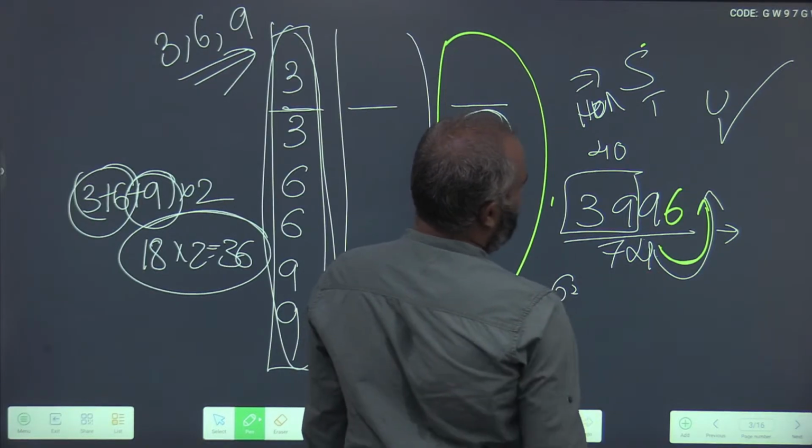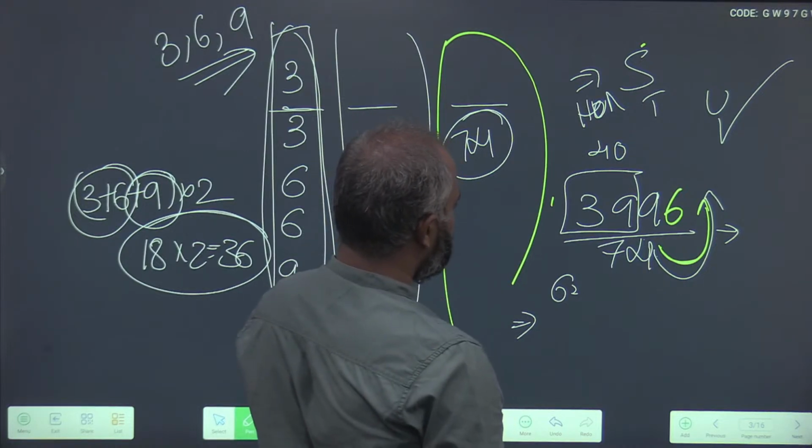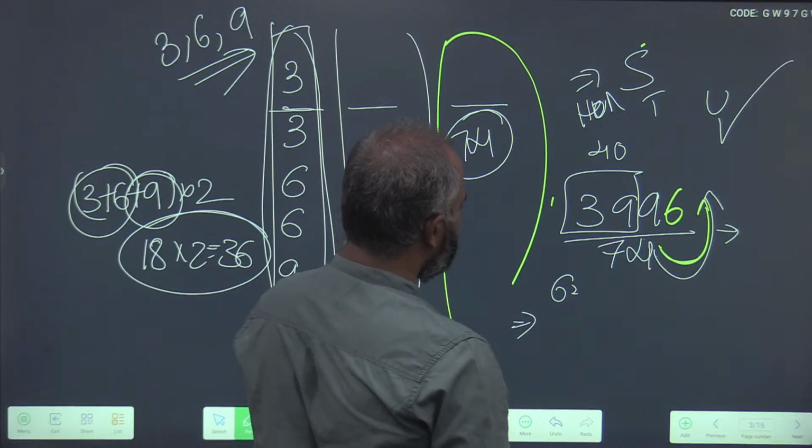So for 24, 4 threes are 12, 4 fours are 16. Okay, both.